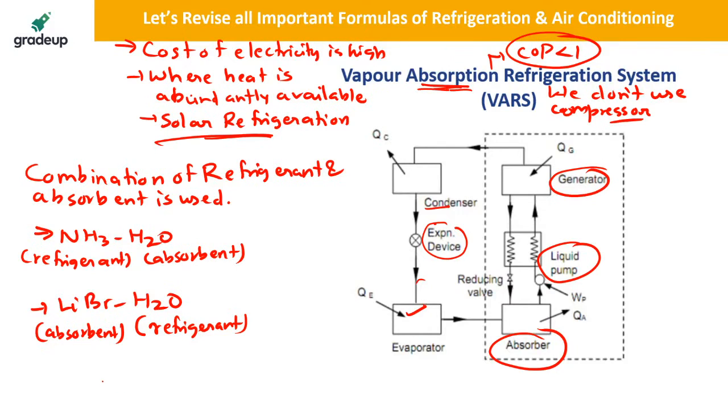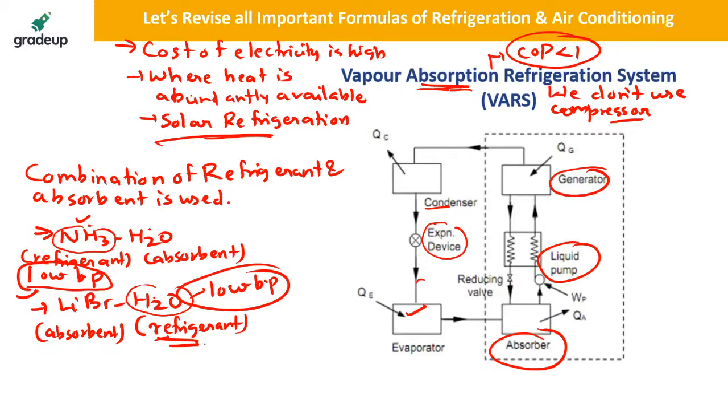So basically the main idea is that the refrigerant will be selected in such a way that it has low boiling point. Among ammonia and water, ammonia has low boiling point, and among lithium bromide and water, water has low boiling point. So that will be selected as a refrigerant which has got low boiling point.